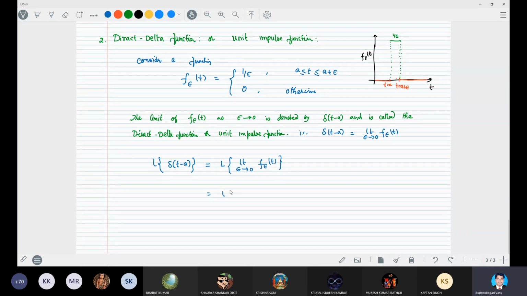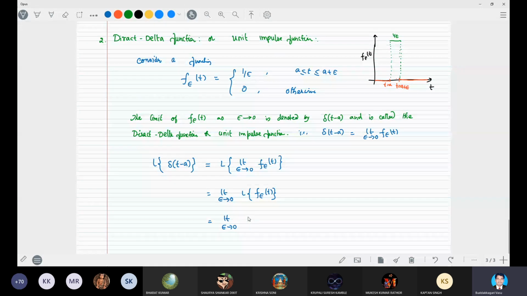Because the limit epsilon tends to 0 we can take outside, not an issue. That is limit epsilon tends to 0 of the Laplace transform of f epsilon of t.